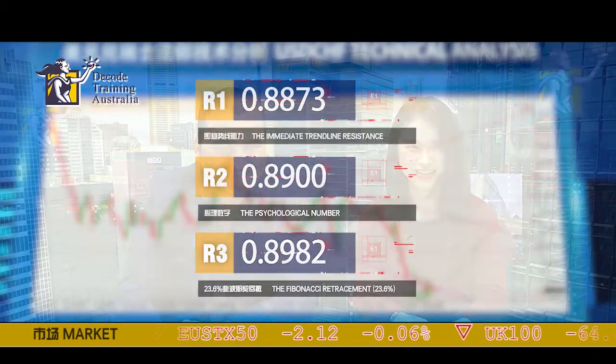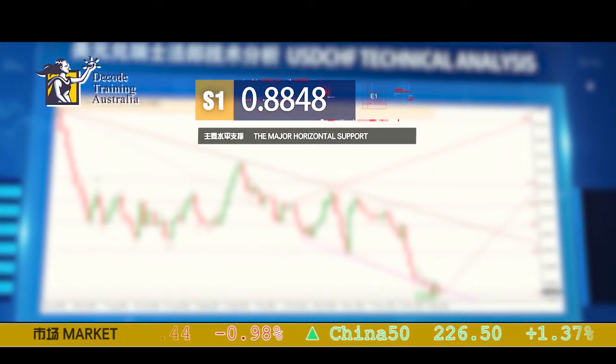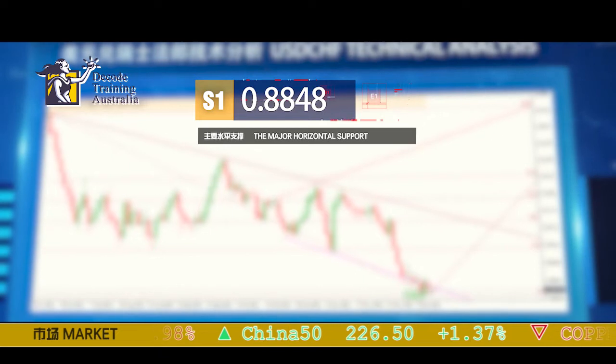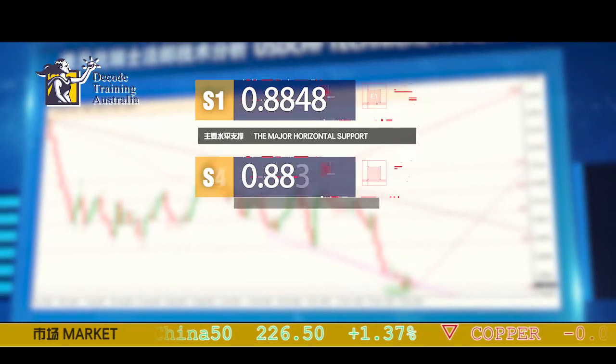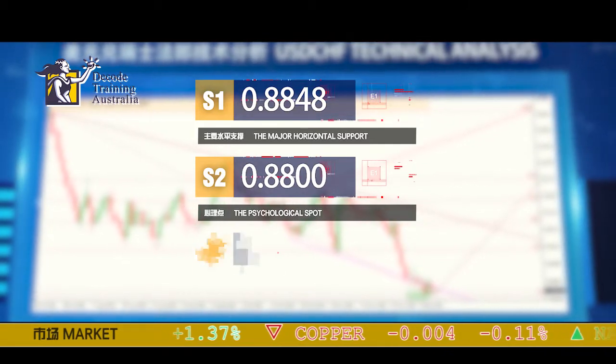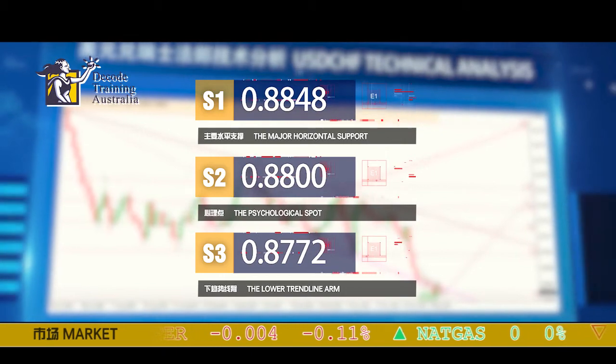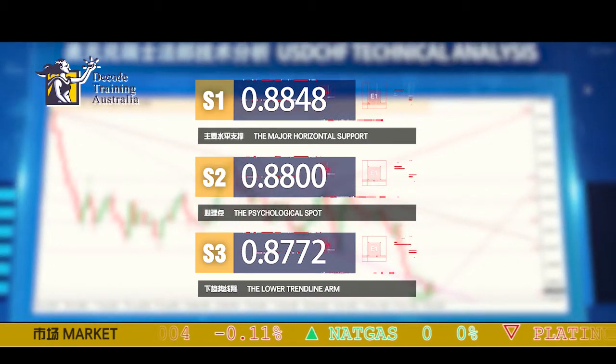On the downside, the price of the US Swiss pair may find some critical support levels near the listed price below. The first support will be 0.8848, which is the major horizontal support. And second support will be 88 even, which is the psychological spot. The third support will be 0.8772, which is the lower trendline arm.